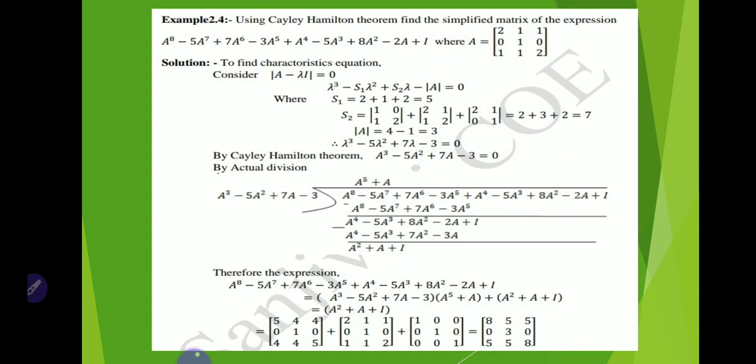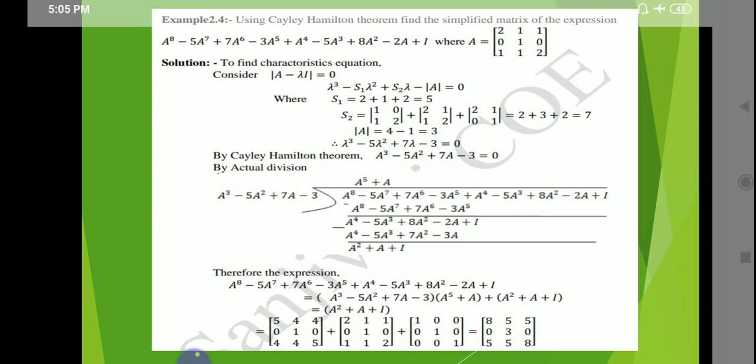simplified matrix of the expression A to the power 8 minus 5A to the power 7 plus 7A raised to 6 minus 3A raised to 5 plus A raised to 4 minus 5A cube plus 8A square minus 2A plus I, where A equals [2 1 1; 0 1 0; 1 1 2]. So how do we solve such types of problems, how do we find the simplification of this matrix?